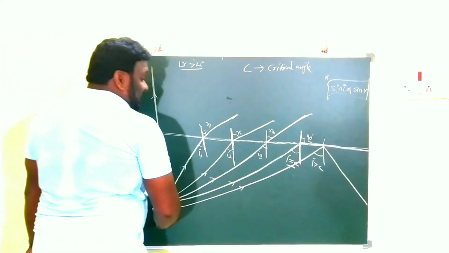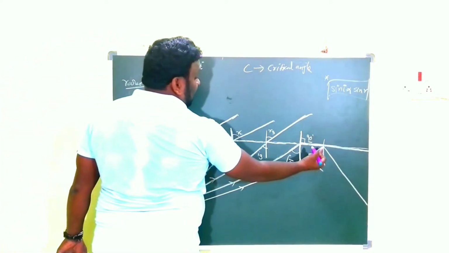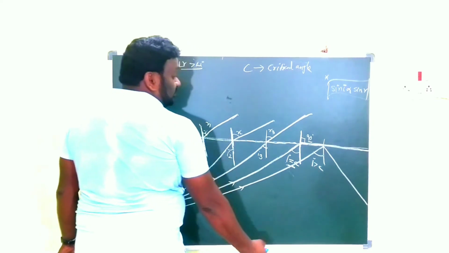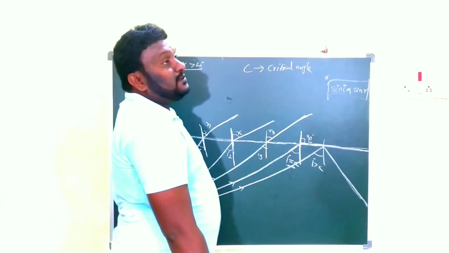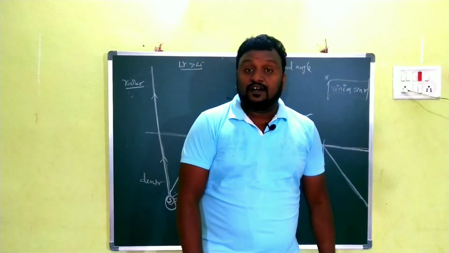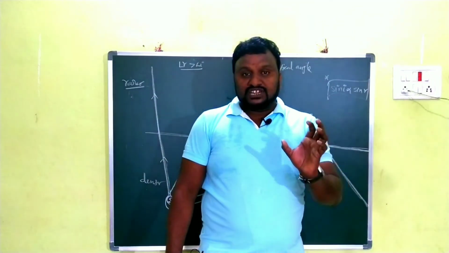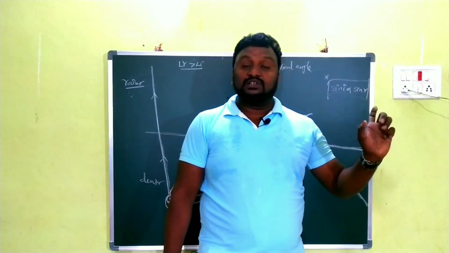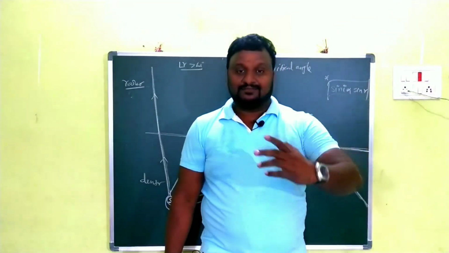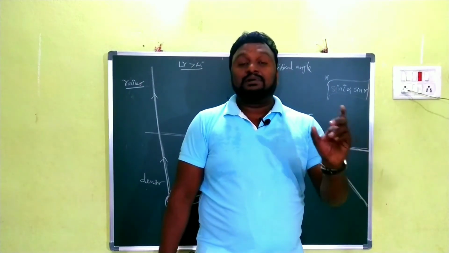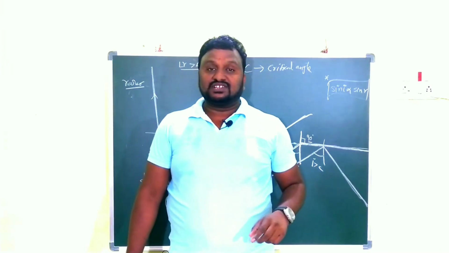When the light ray is moving from the denser medium to the rarer medium and the angle of incidence is more than the critical angle, then the ray completely comes back into the same medium. That phenomenon is called total internal reflection. We have the definition in the title only. Total means completely. Internal means inside. How does it come inside? By the process of reflection. Total internal reflection. Clear, children?